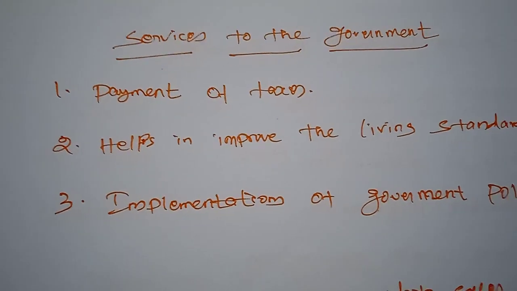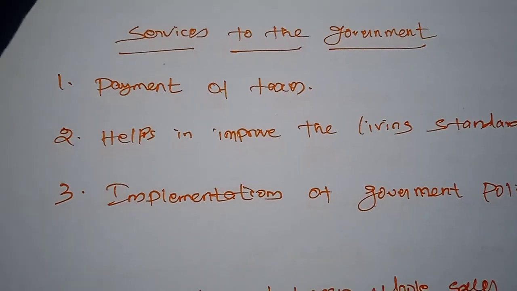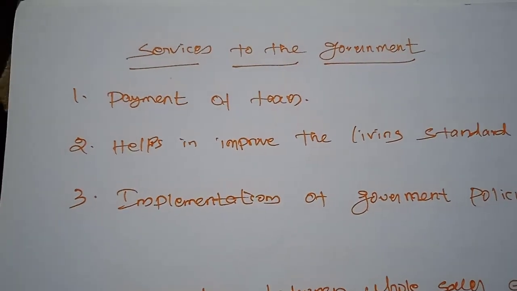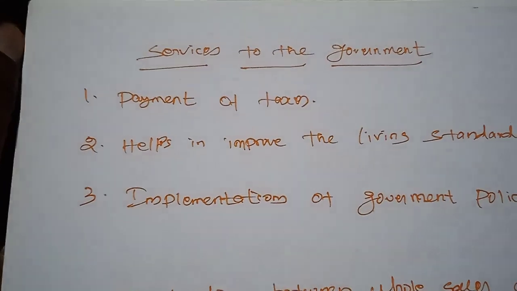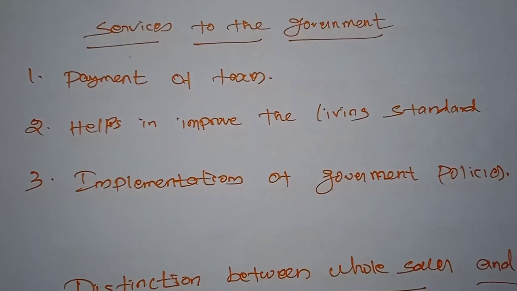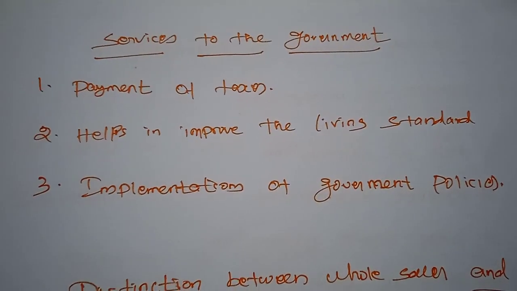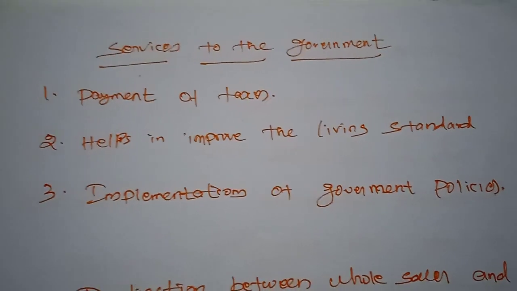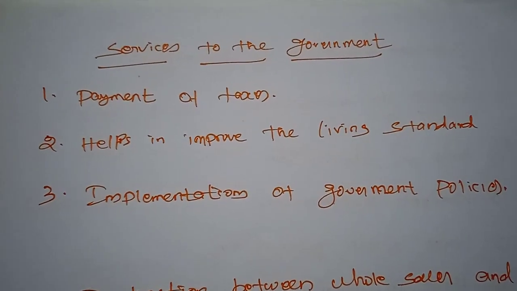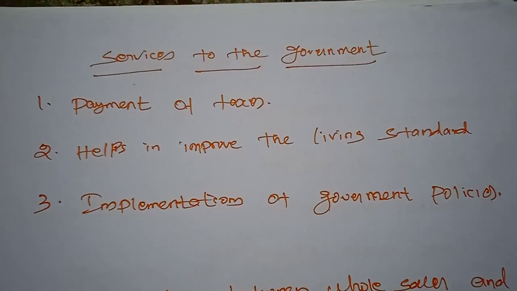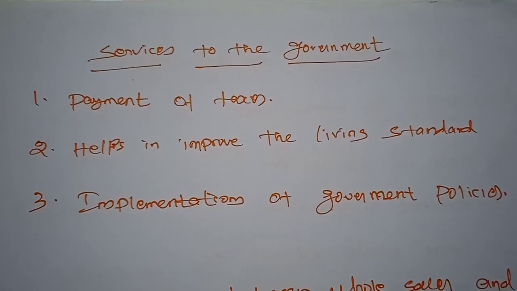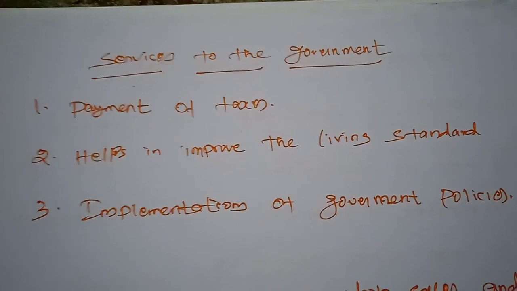Next, services to the government. Even the retailers are providing some services to the government. In which way are the retailers rendering service to the government? The first one is the payment of tax. The retailer collects the general sales tax and pays it to the government, which leads to an increase in national income.